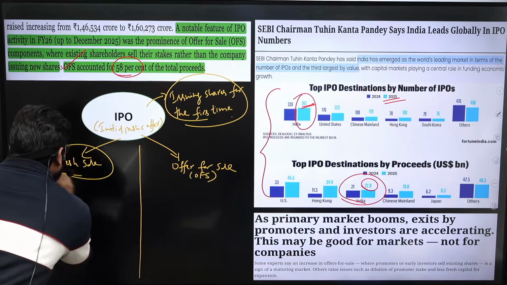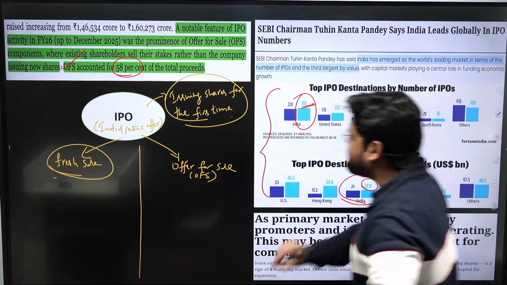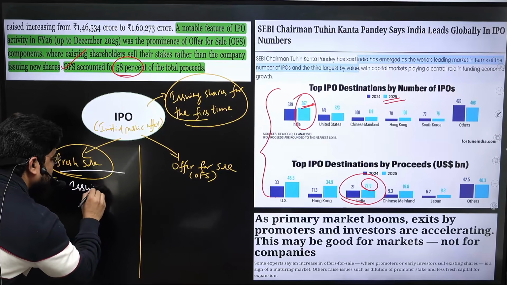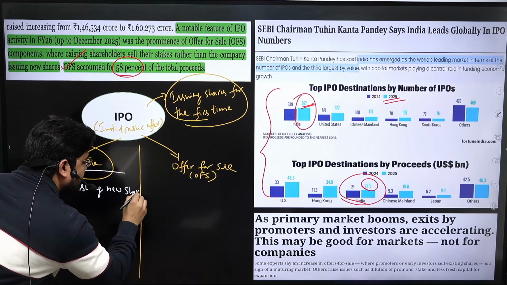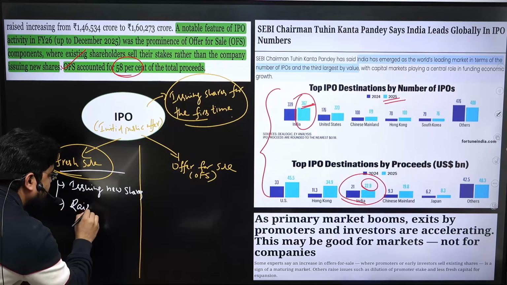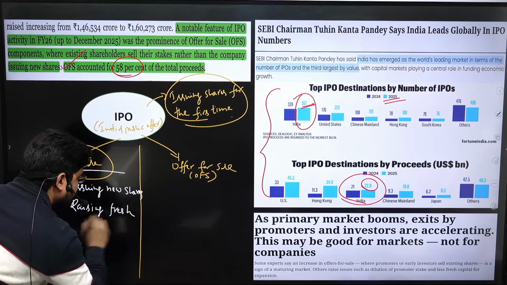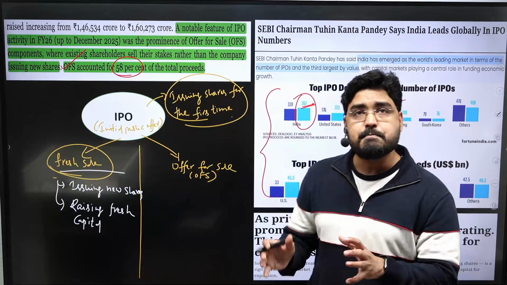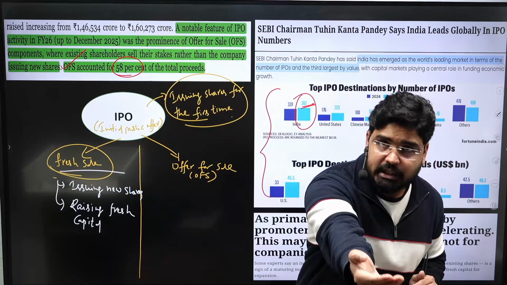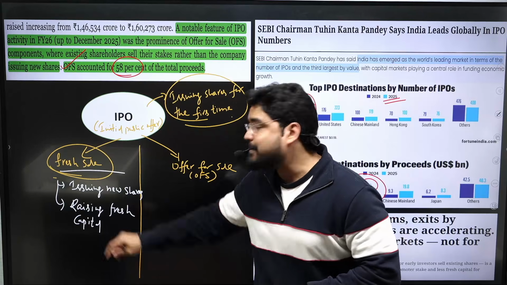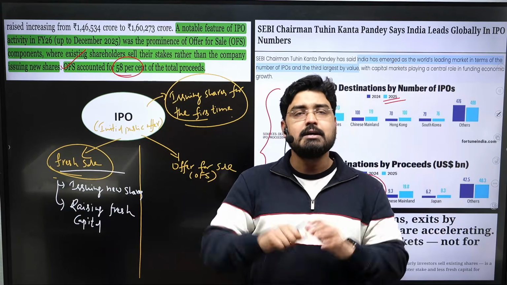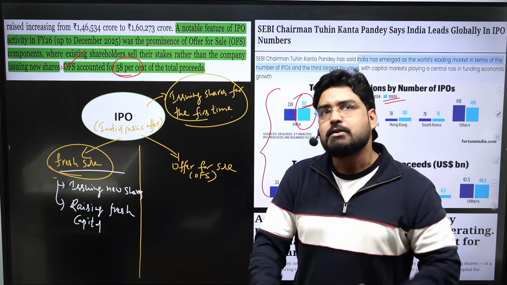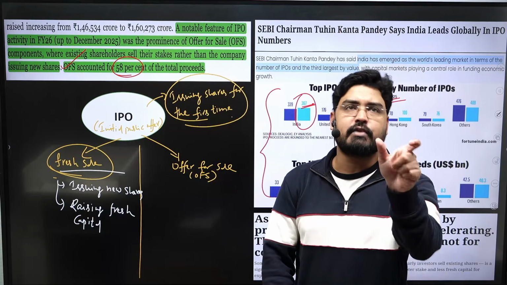So fresh sale means the company is going to be listed on the stock exchange, issuing new shares and raising new capital, fresh capital, extra capital. So the original capital size of the company was 100 crores. Now by issuing new shares, it raised 100 crores more. Now the capital size has increased from 100 to 200 crores, and the shareholding of the existing promoters has been reduced by half. Clear? So this is the normal IPO activity, which is called fresh sale activity.